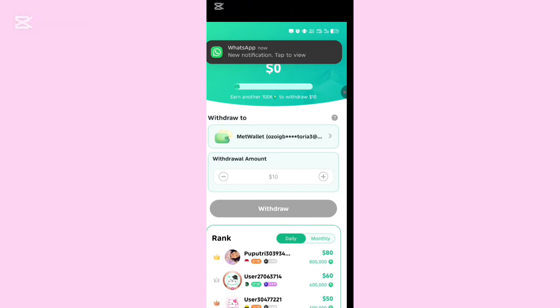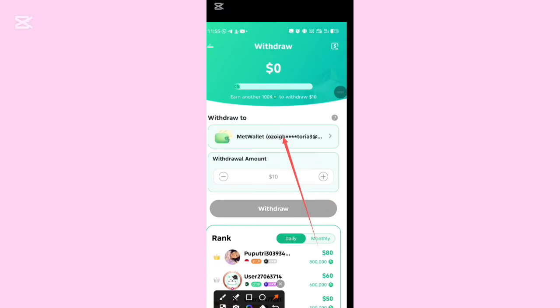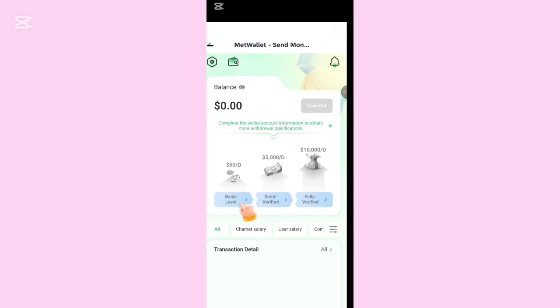Then I will open this Meta wallet. Immediately I open this Meta wallet, because I want to withdraw the money in my country's currency, being Naira, I will click here. Anywhere you are, whether you are in the UK, US, Bangladesh, Pakistan, or India, please click here. Then when I click that place, look down, you will see this withdrawal account. This is your wallet. That 10 USDT is now in your wallet. Do you get it? But we are not going to click here. Look at where we are going to click.